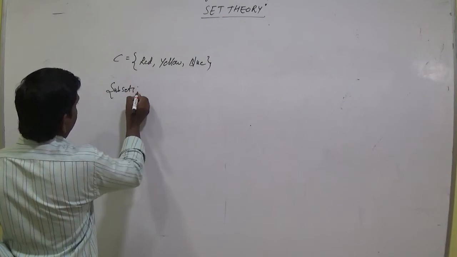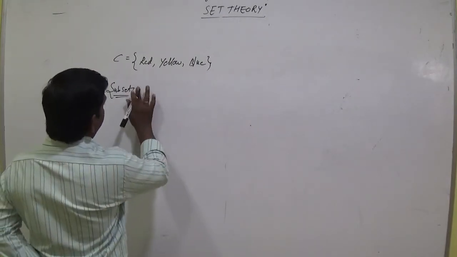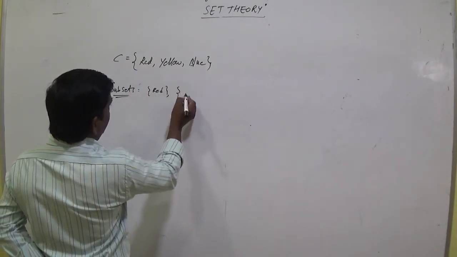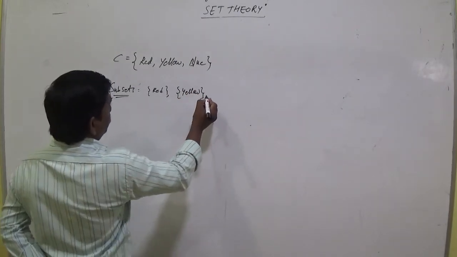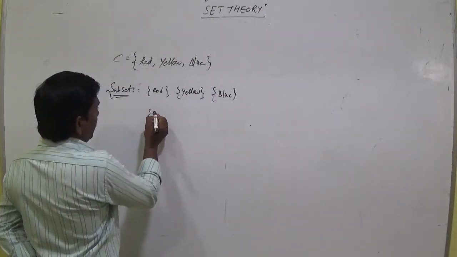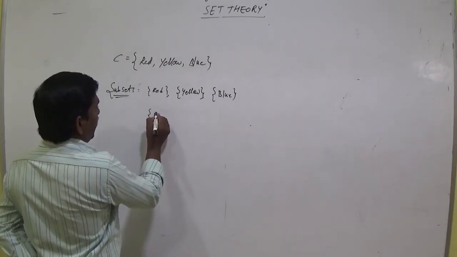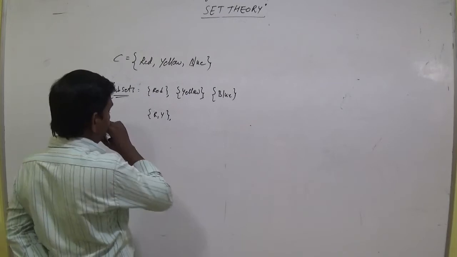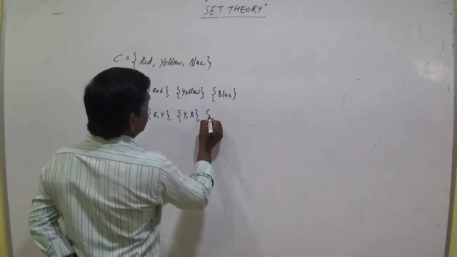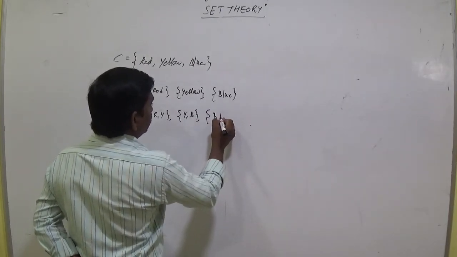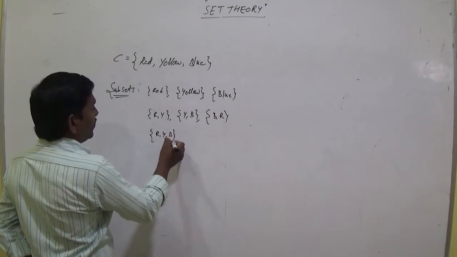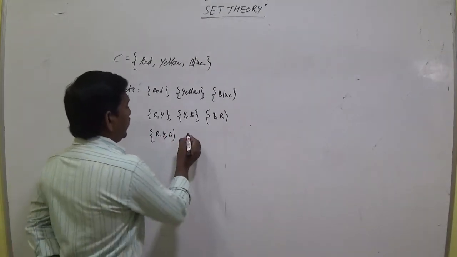The subsets are: red, yellow, blue, and red comma yellow, yellow comma blue, blue comma red, and red comma yellow comma blue, and pi.